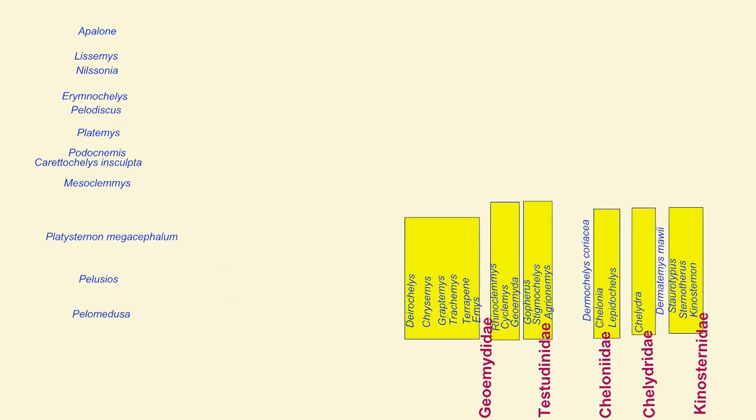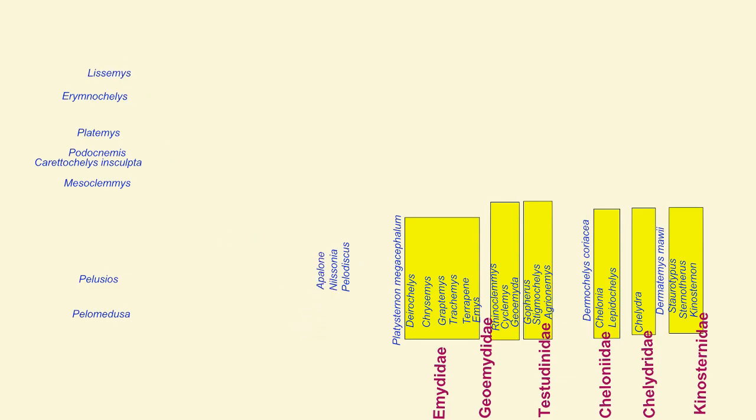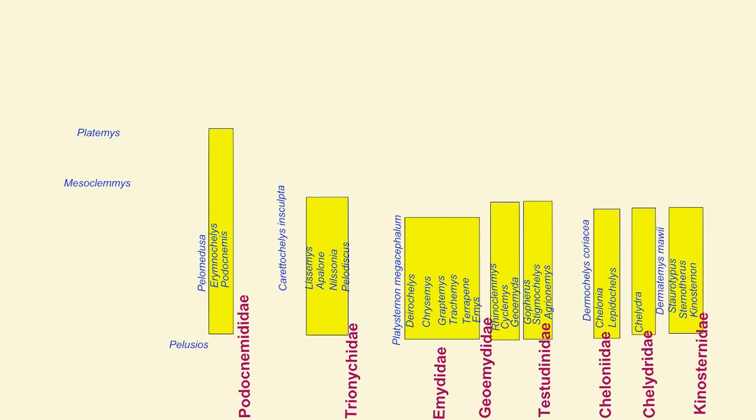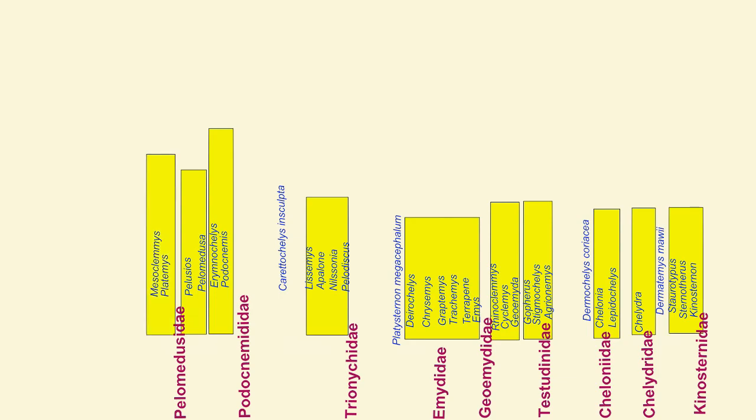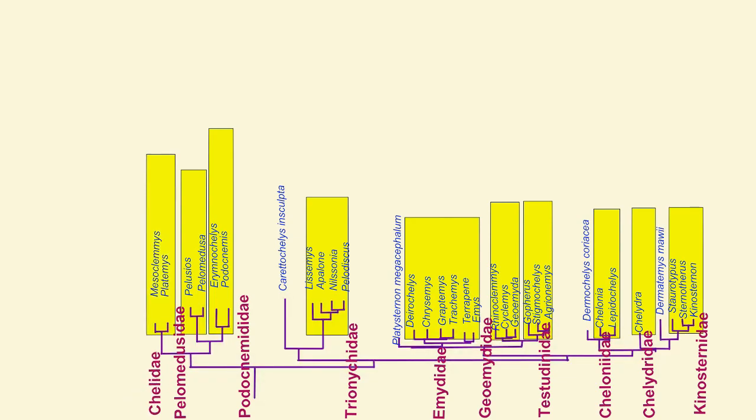Some families of turtles are more closely related to each other than to other families of turtles. And we could introduce a number of taxonomic categories such as superfamilies and suborders and infraorders to show that there is this branching pattern of relationship reflecting the evolution of the turtle family tree, with various branches coming off at different points, resulting in some modern lineages being more closely related than others.